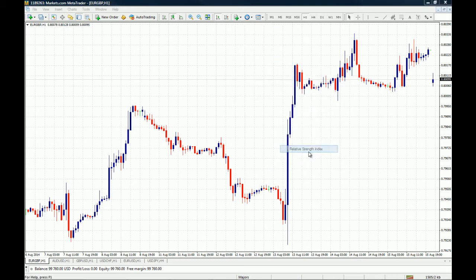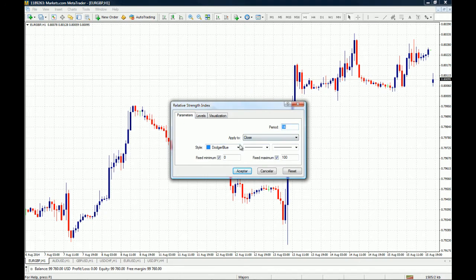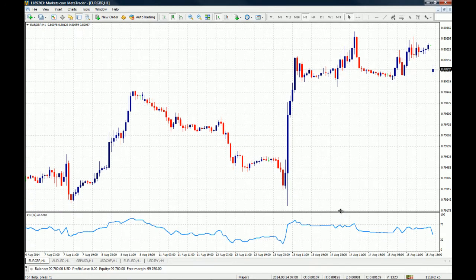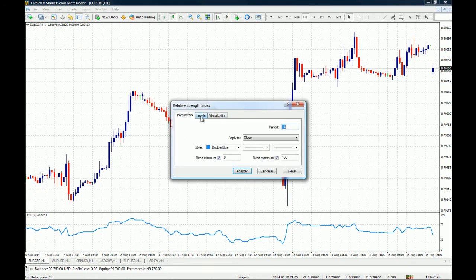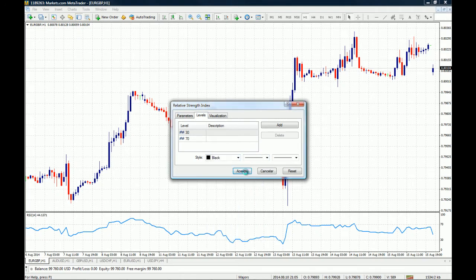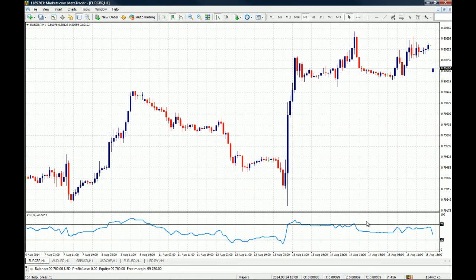Then you go to Relative Strength Index and you add a 14 period RSI, just like in this case. And as you can see, the 14 period RSI is plotted on your charts, but if you want to modify the levels, you can do so. Okay, so there you have a normal RSI on your charts.